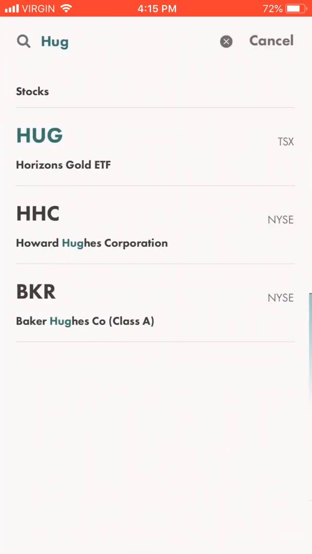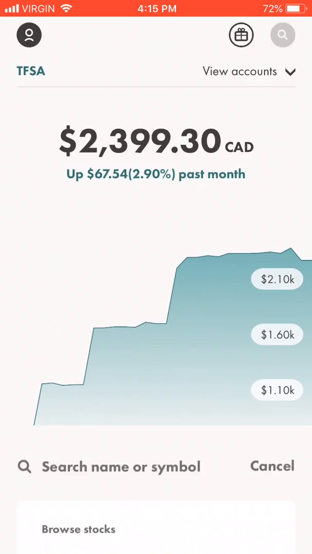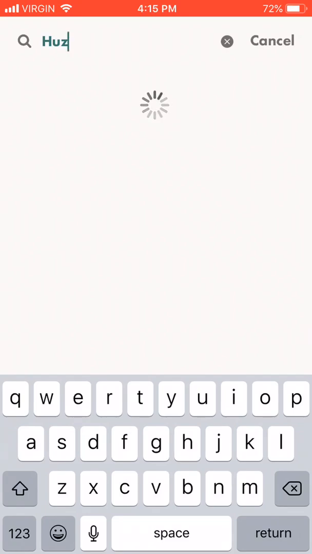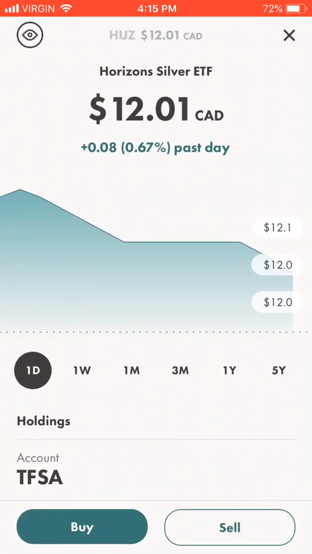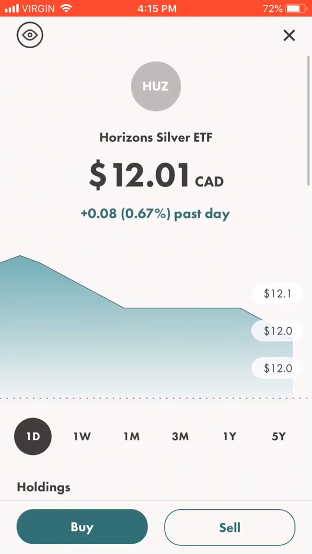The second example is how to buy silver. Just click the search button here, and type HUZ for silver. Just wait a little bit. As you can see here, click it, Horizons Silver ETF. If the price of silver goes up by 10%, the price of HUZ will also go up by 10%. If the actual silver price goes down by 10%, HUZ will also go down by 10%. The exchange rate effect is the same.